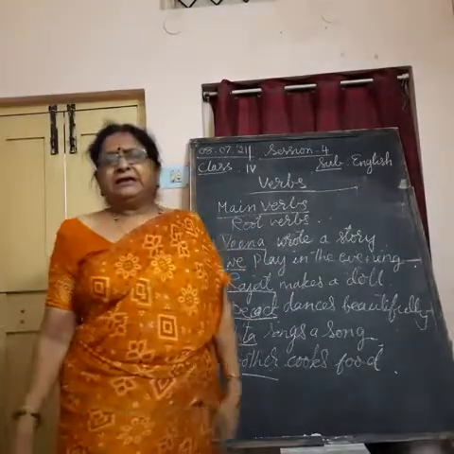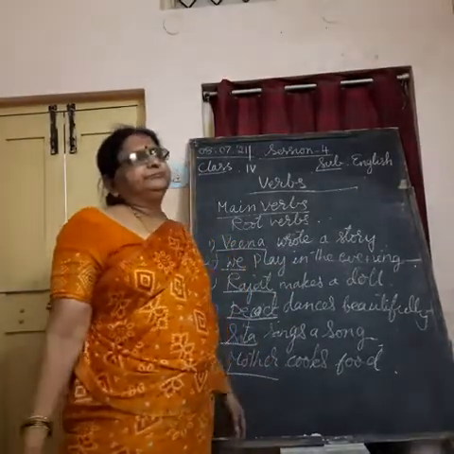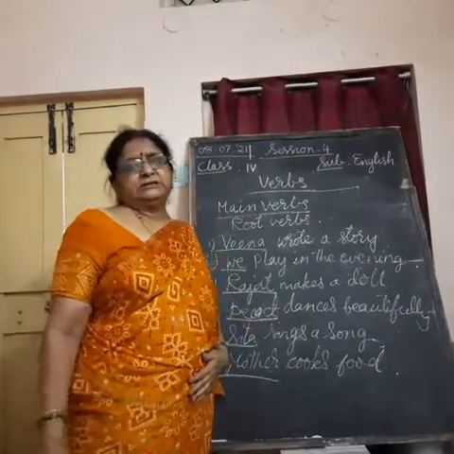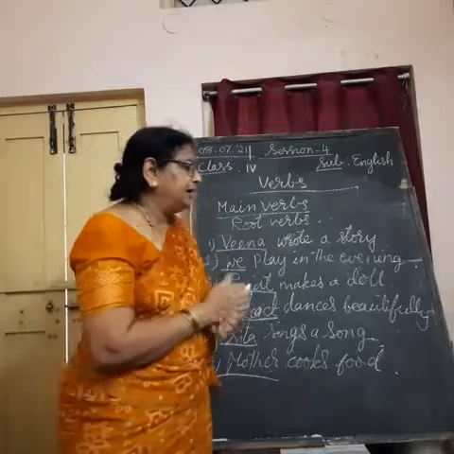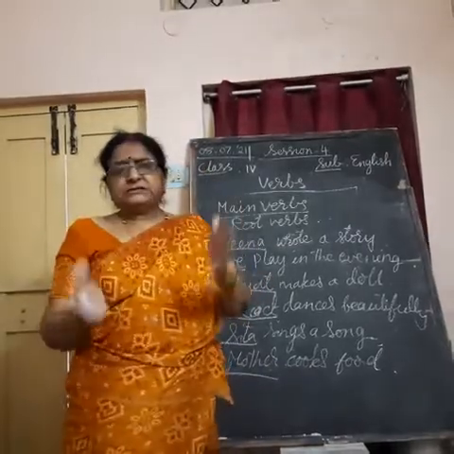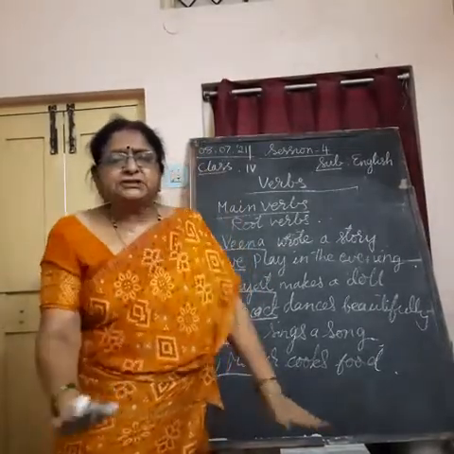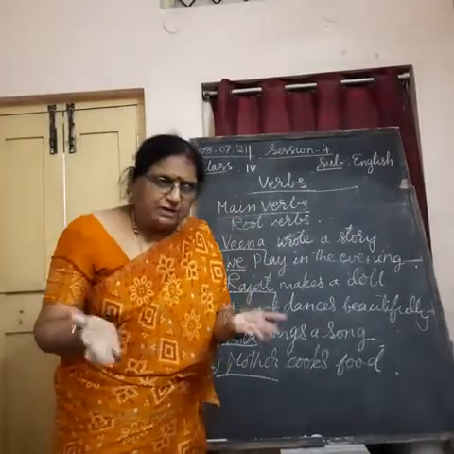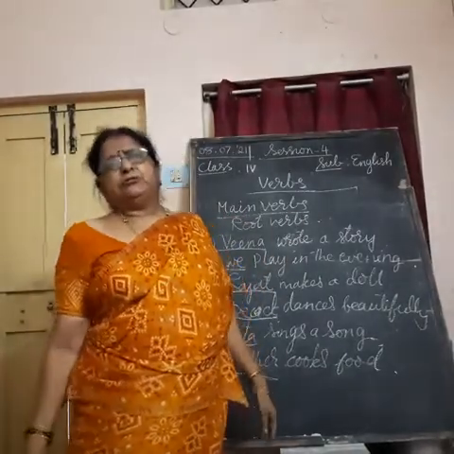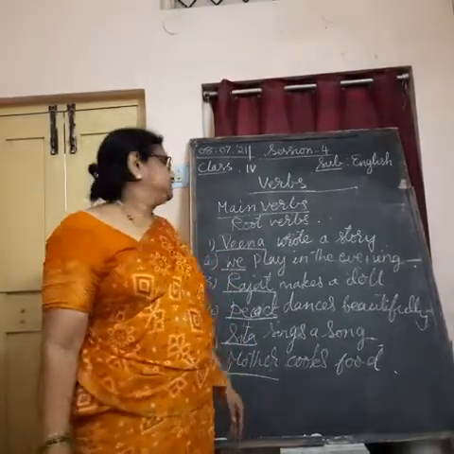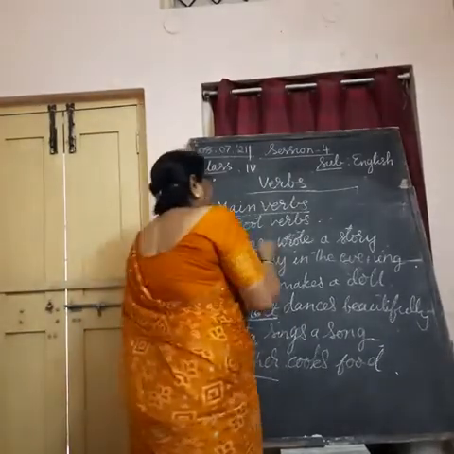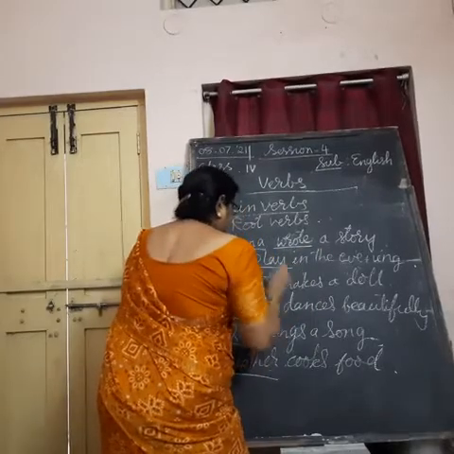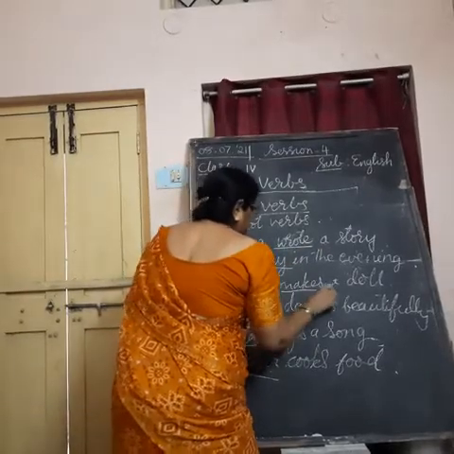So, I can give you the exercise like this. Underline the verbs in the following sentences. Means which words you should underline? The words which show you the action of a person, or the words which show you the work done by a person. You have to underline such words. Like Veena, what does Veena do? Wrote. We play, what you do? Makes.